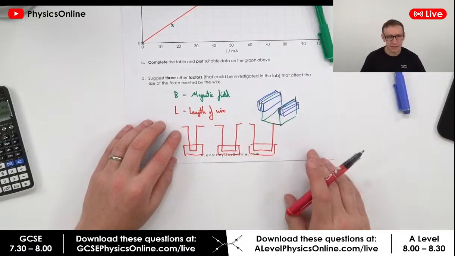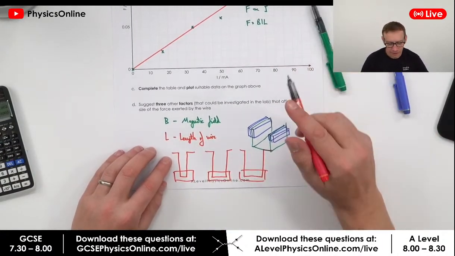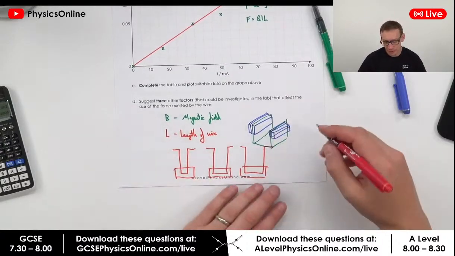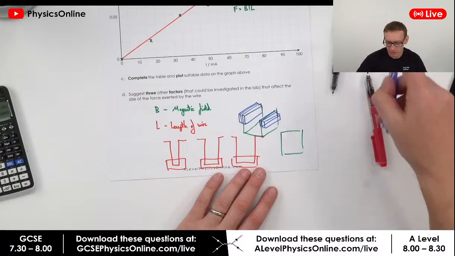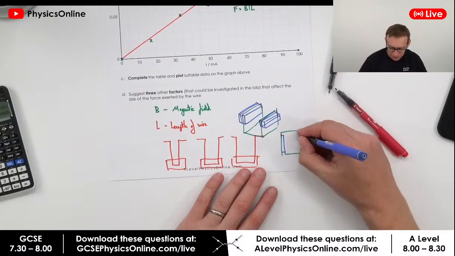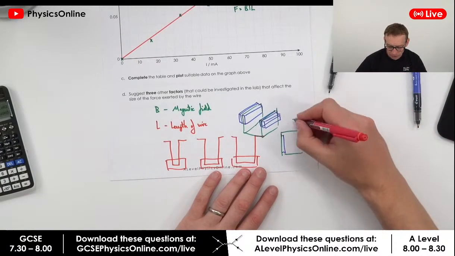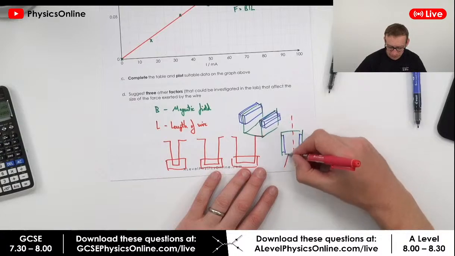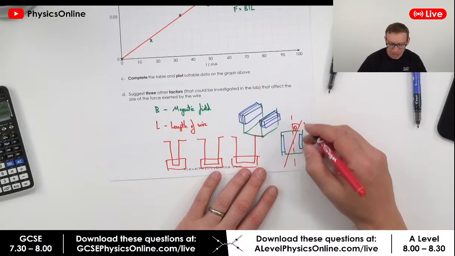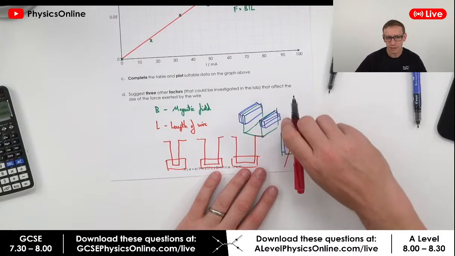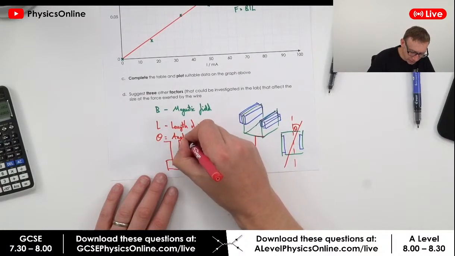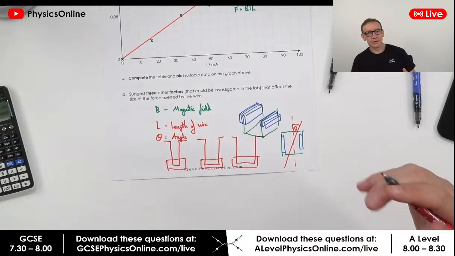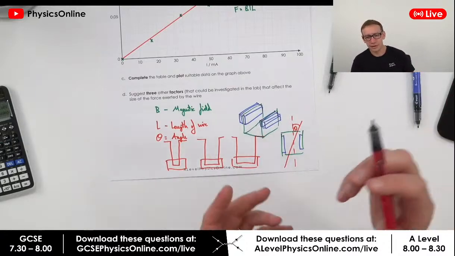So we could look at the length. And of course, the other thing we might look at is the angle. If we had a top-down view of this, so maybe this is the yoke and we're looking from the top down, you've got your Magnadur magnets in here. What you might have is a way to actually change the angle that that wire is in there. So the other thing you can do is look at the angle, and therefore that introduces at A level the idea that F equals BIL sine theta.